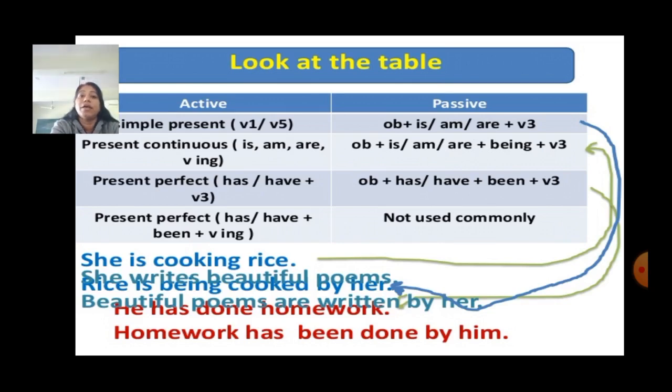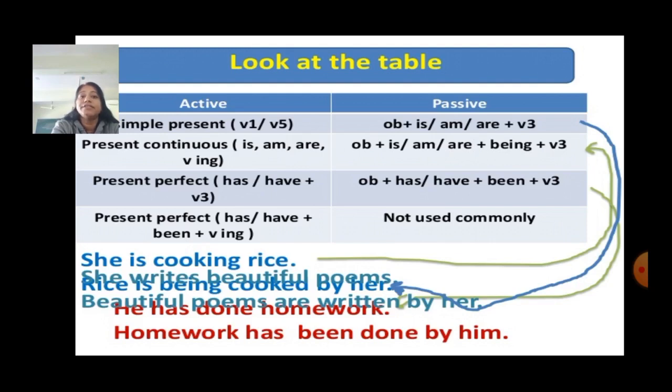Let's see a few examples. She is cooking rice. So its passive voice is: rice is being cooked by her. She writes beautiful poems. Beautiful poems are written by her. Here, see, in the first sentence is cooking, that is present continuous. So we will put being plus past participle. So, rice is being cooked by her.